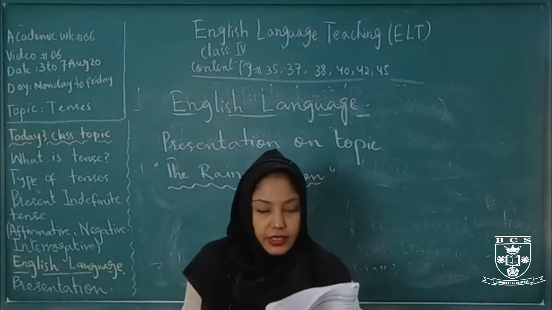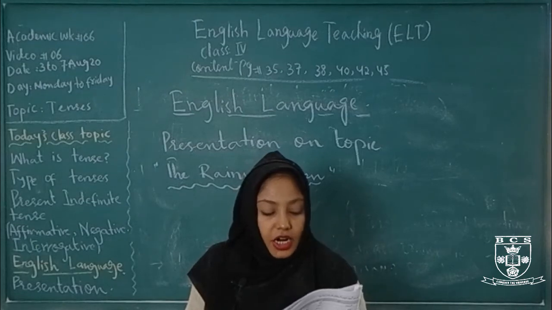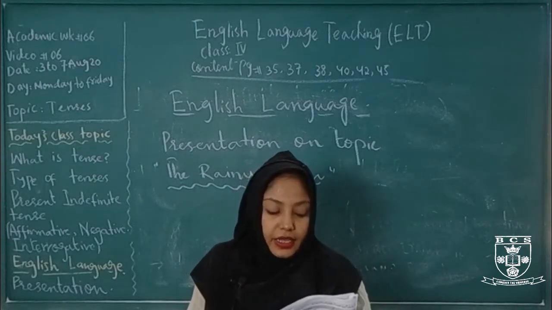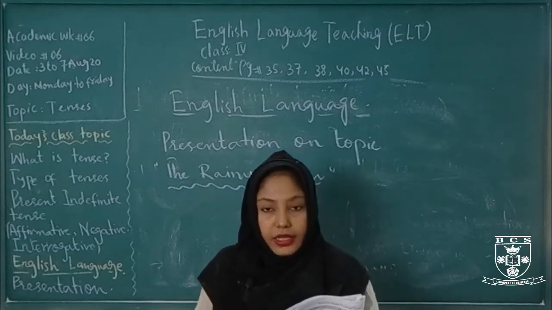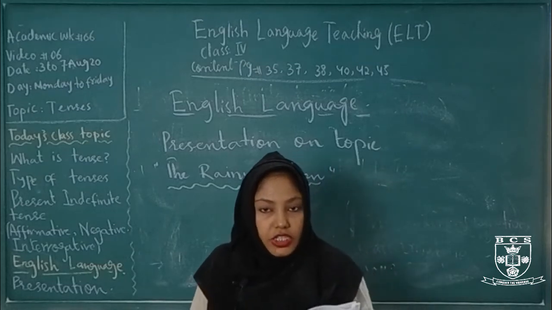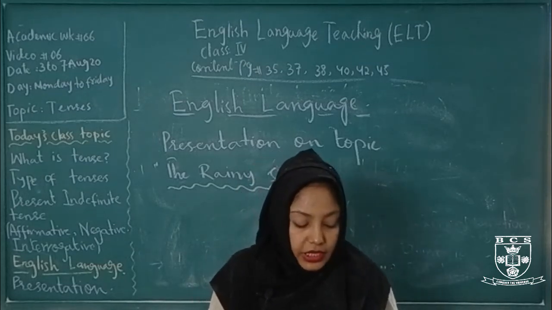Okay, now rainy season. In Pakistan, the rainy season starts from the middle of July and continues for 2 months. A rainy day in summer is always a happy day. The rain comes after so many hot days. Children go out into the street and run with great joy.